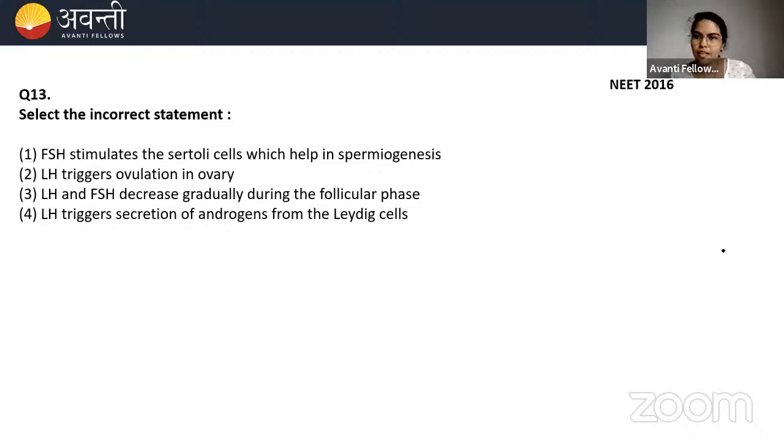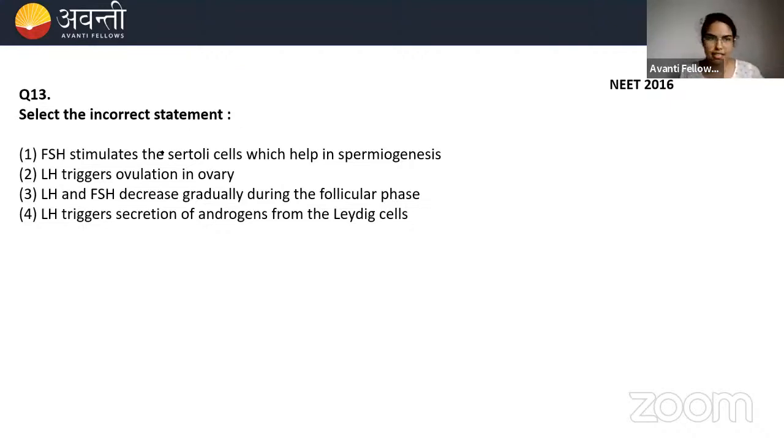Okay. Correct. People are choosing correct answers. I'm very happy to see this. Very happy to see. I think now you are clear with the menstrual cycle. I think अब आप लोग pro हो गए हो menstrual cycle में. I'm very happy to see everybody has answered it correctly.